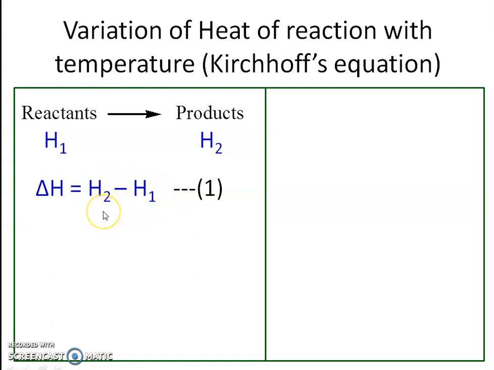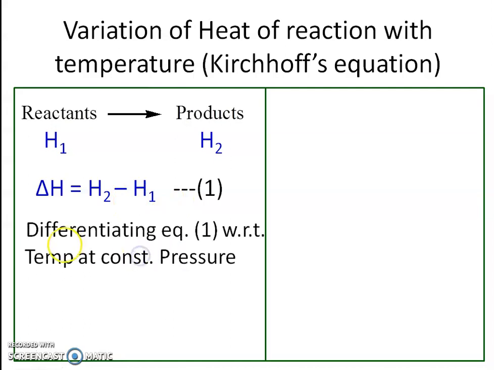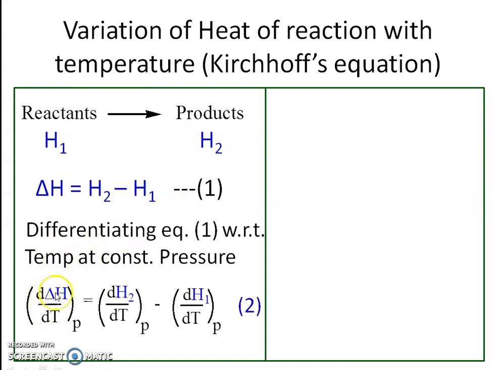Now differentiating equation 1 with respect to temperature at constant pressure, we get d delta H by dT at constant pressure equals dH2 by dT at constant pressure minus dH1 by dT at constant pressure. So this is the differentiated form of equation number 1.